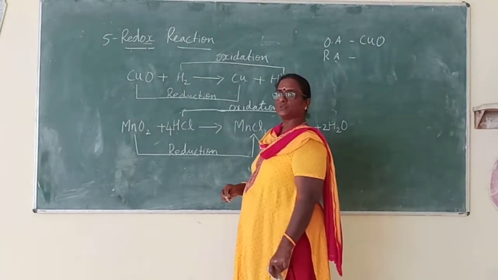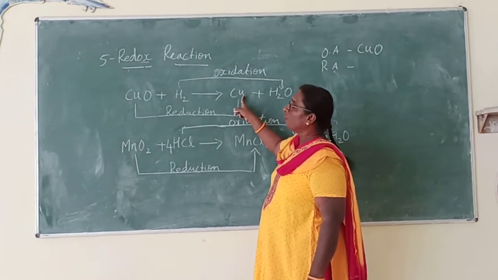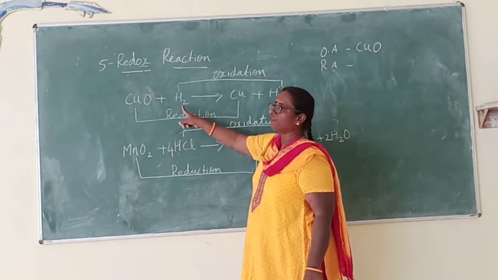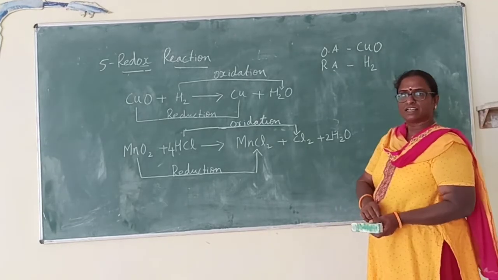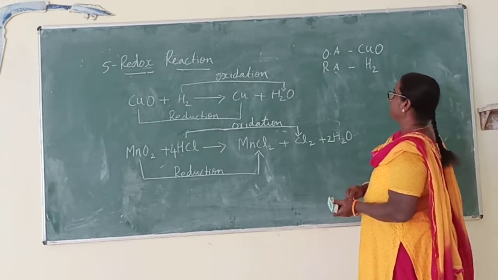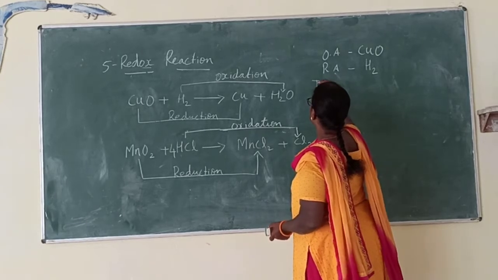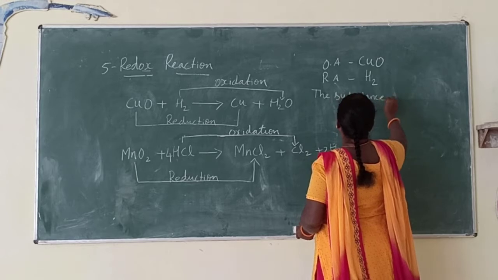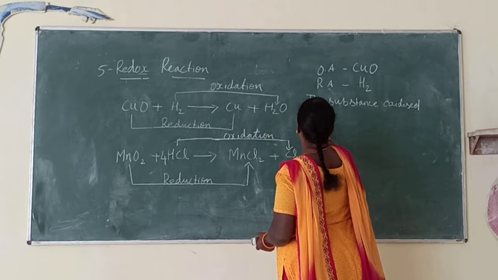Now let us see the reducing agent. Copper oxide is converted to copper. Who removes this oxygen from copper oxide? This hydrogen. Therefore, hydrogen is the reducing agent. Is it clear now? Oxidizing agent is copper oxide. Reducing agent is hydrogen. Now I am going to tell you two more terms. The substance oxidized and the substance reduced.